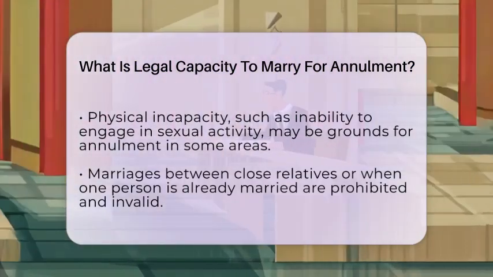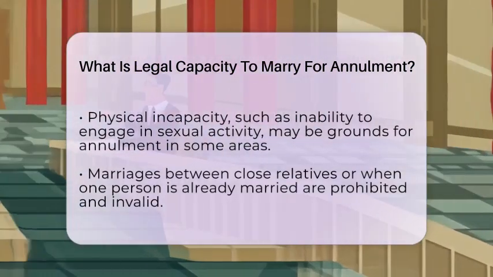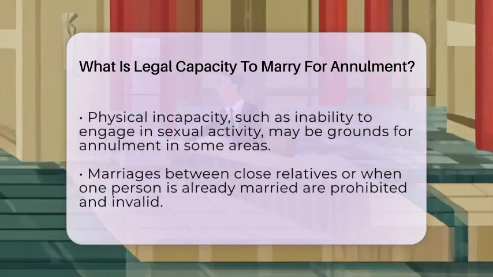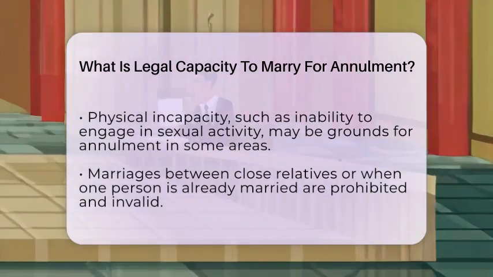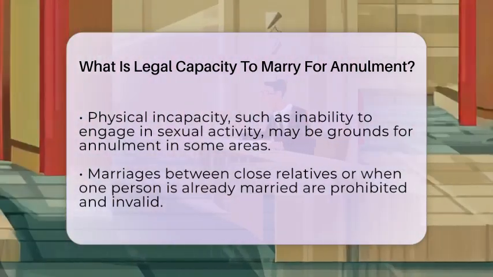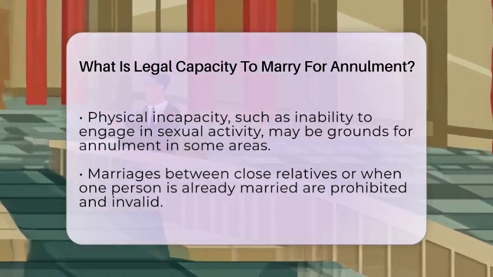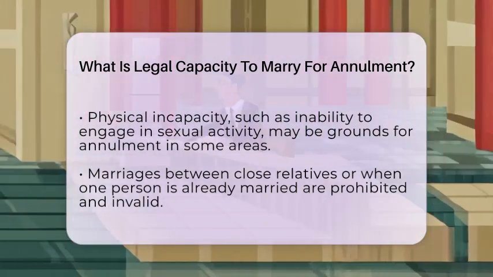Physical capacity can matter too. In some places, if a person cannot engage in sexual intercourse due to physical issues that are incurable and unknown to the other spouse at the time, that could be a reason to annul the marriage.